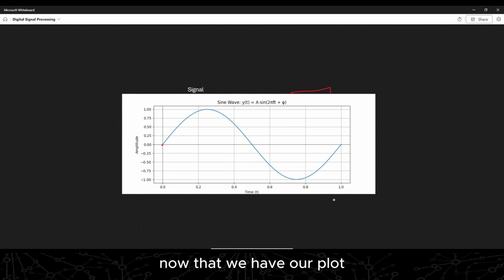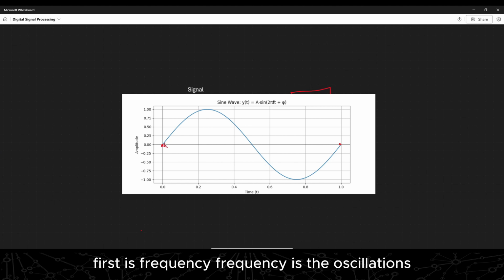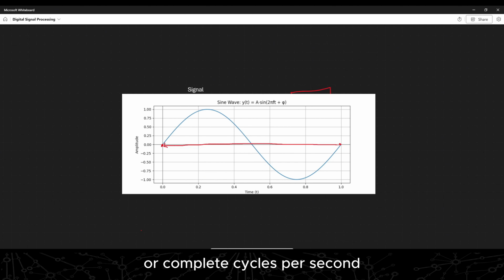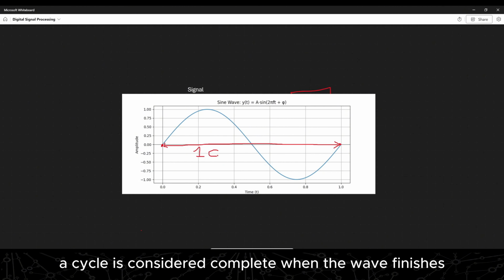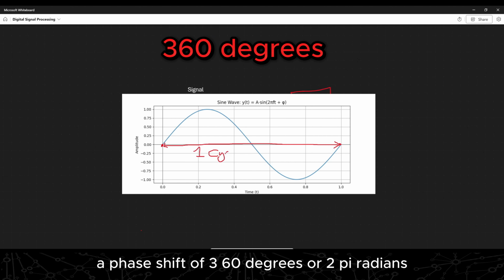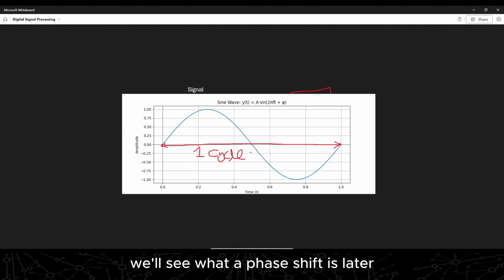Now that we have our plot, let's look into the definition of certain fundamental terms regarding the analog signal we have here. First is frequency. Frequency is the oscillations or complete cycles per second. A cycle is considered complete when the wave finishes a phase shift of 360 degrees or 2 pi radians. We'll see what a phase shift is later.